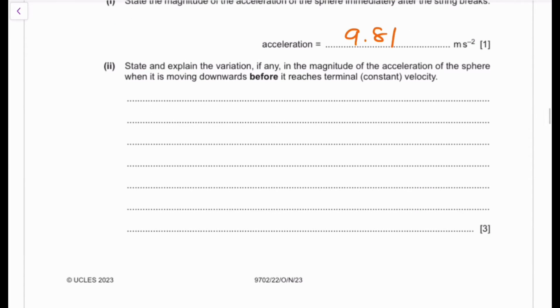Next question. We now need to state and explain the variation, if any, of the magnitude of the acceleration of the sphere when it is moving downwards before it reaches terminal velocity. So you need to understand what terminal velocity is. The trick to physics is you have two things you need to understand here: the magnitude of acceleration, and how it changes before you reach terminal velocity. Terminal means it's over. It's a constant velocity, where the acceleration is 0, and the object just falls with one particular velocity. It's a very important expression that you have to explain and understand, right?